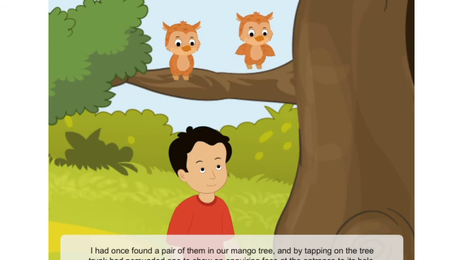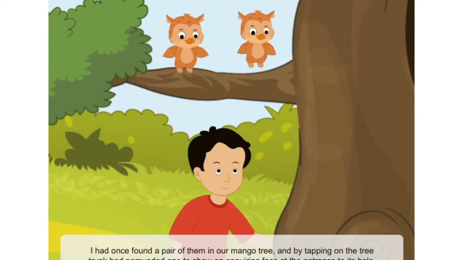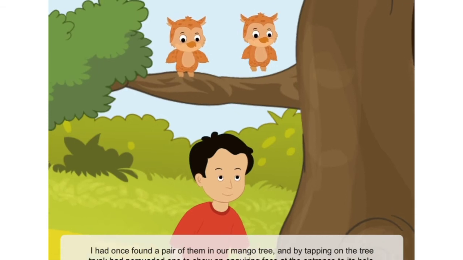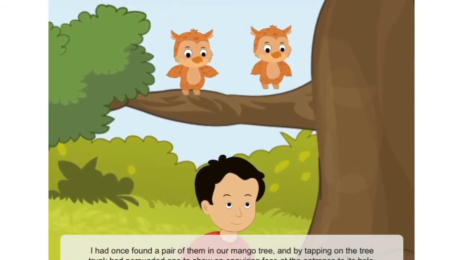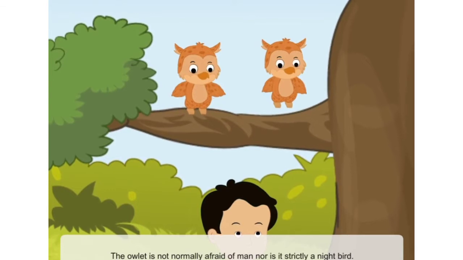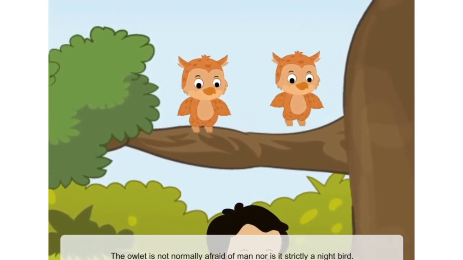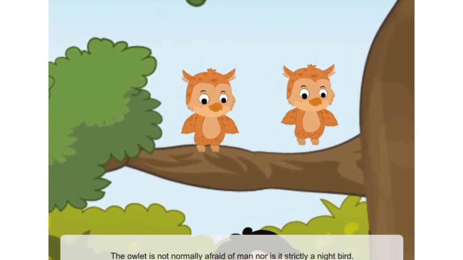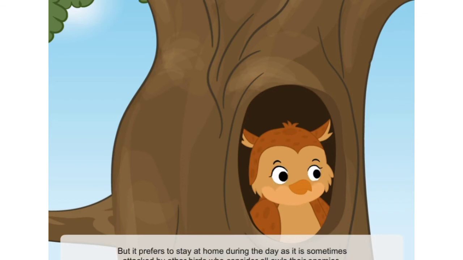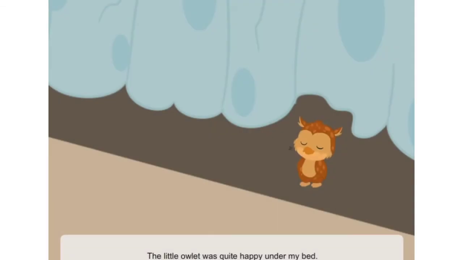I had once found a pair of them in our mango tree, and by tapping on the tree trunk had persuaded one to show an inquiring face at the entrance to its hole. The owlet is not normally afraid of man, nor is it strictly a night bird, but it prefers to stay at home during the day, as it is sometimes attacked by other birds who consider all owls their enemies. The little owlet was quite happy under my bed.